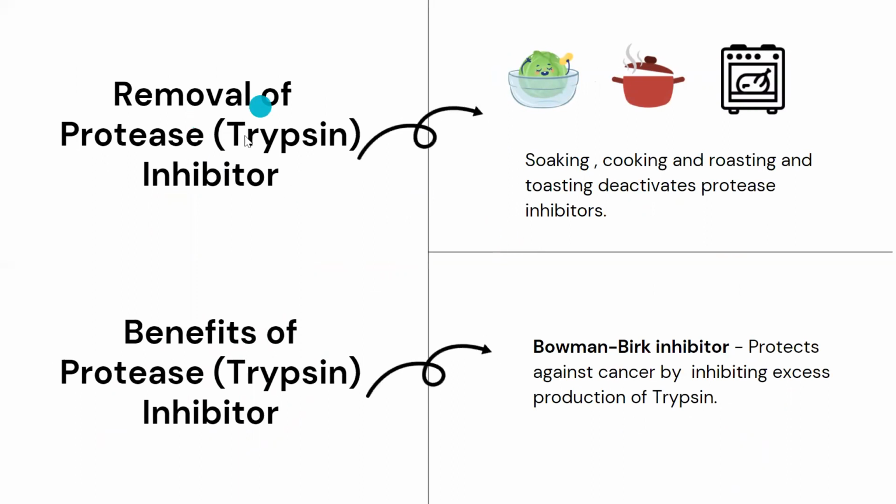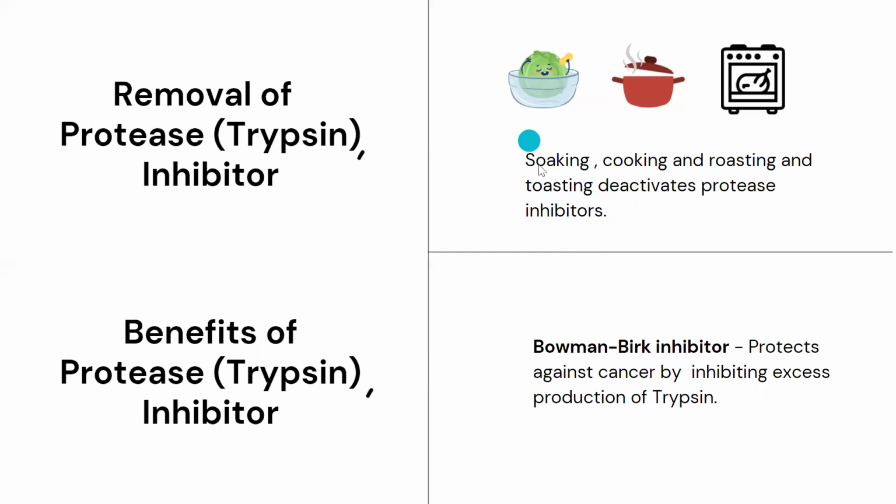So now let's talk about removal of protease inhibitors. There's a very, very simple technique. You would have seen this in your kitchen, right? Even if you have cooked in your kitchen, or you have seen your mother cooking. The major function of soaking, cooking, or roasting is to deactivate the protease inhibitor. These are the basic activities which you see in your kitchen.